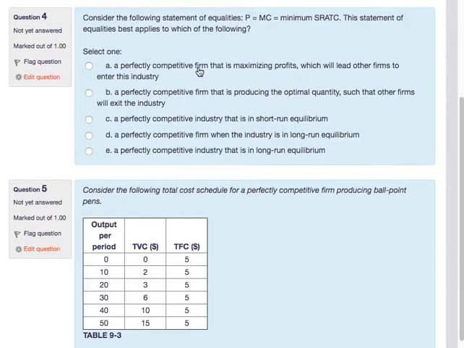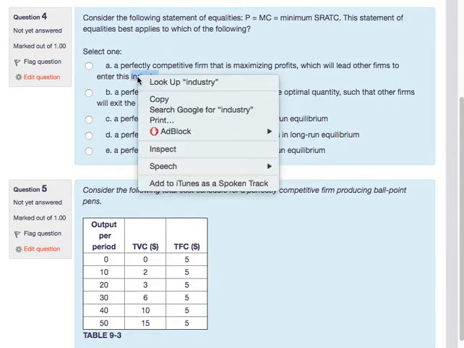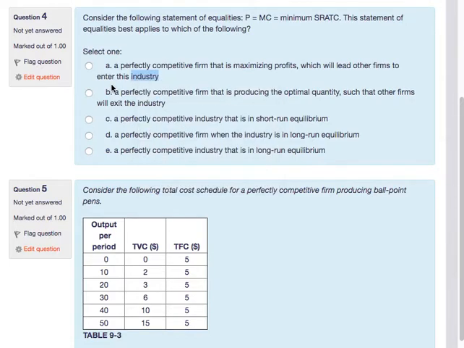A perfectly competitive firm that is maximizing profits, which will lead other firms to enter this industry, is not true, because there's no economic profits being made. Even though they're maximizing profits, there's no economic profits being made. A perfectly competitive firm that is producing the optimal quantity such that other firms will exit the industry, that's not true.